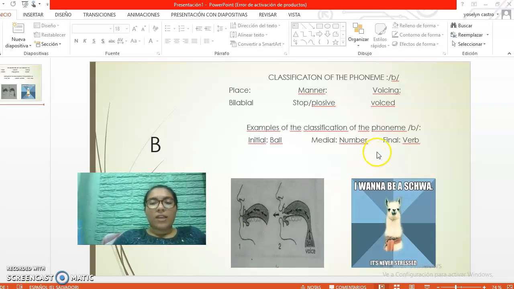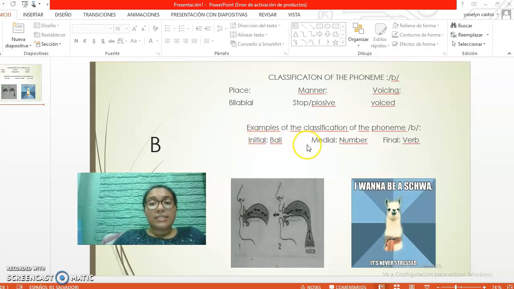Here we have three characteristics of this phoneme. The first one, its place, that in this case is bilabial. The second one, which is manner, that is stop plosive. And the last one, which is voicing, that is voiced in this case. That means that you can produce a vibration in your vocal cords when you produce these sounds.